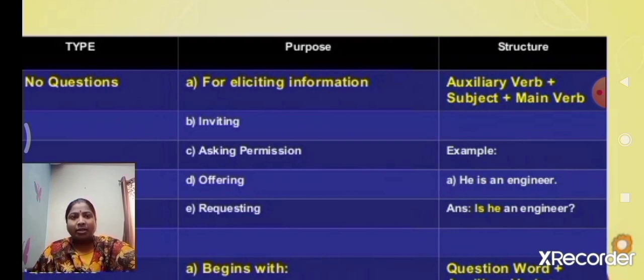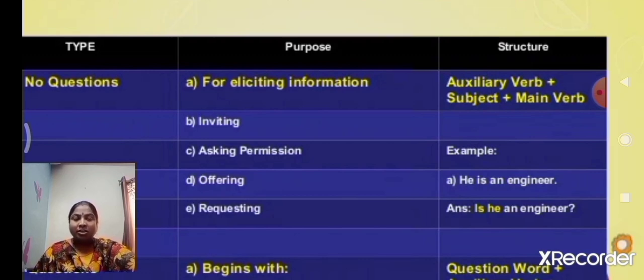Once again I will tell you. Yes or no questions. How do we make a yes or no question? When we make a yes or no question, we follow the structure: auxiliary verb plus subject plus main verb. Take one example. He is an engineer. Is he an engineer?